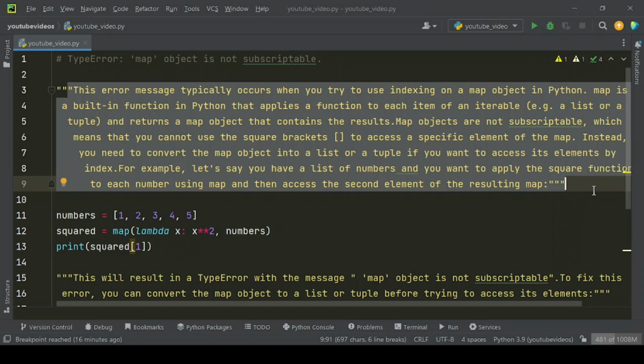Map objects are not subscriptable, which means that you cannot use the square brackets to access a specific element of the map. Instead, you need to convert the map object into a list or a tuple if you want to access its elements by index.